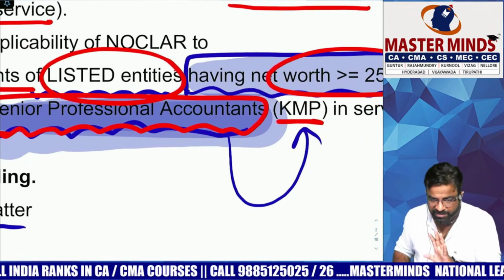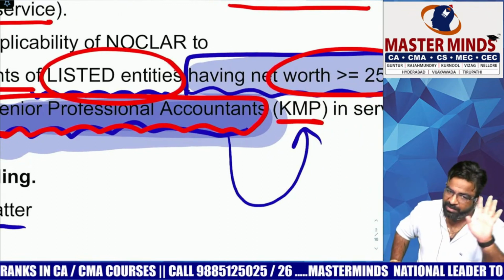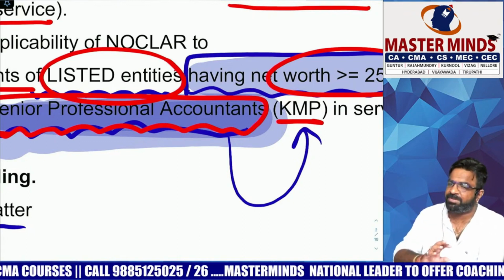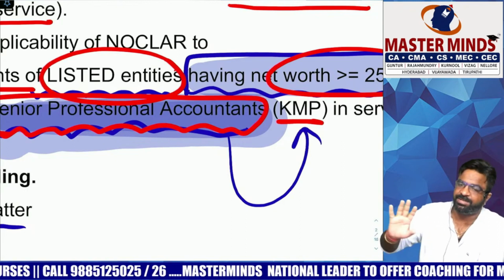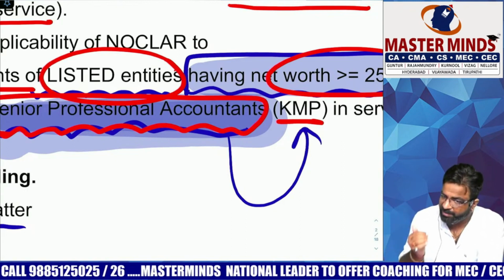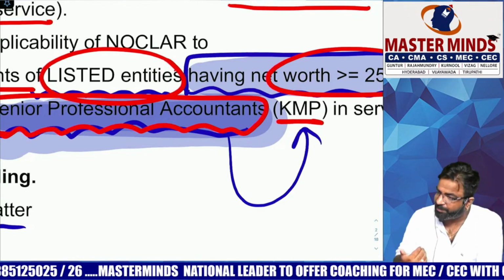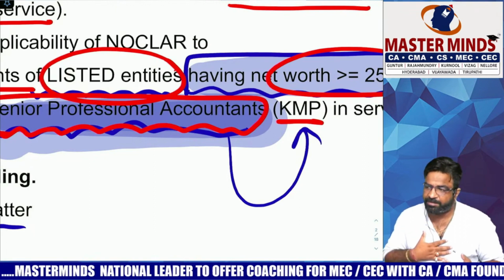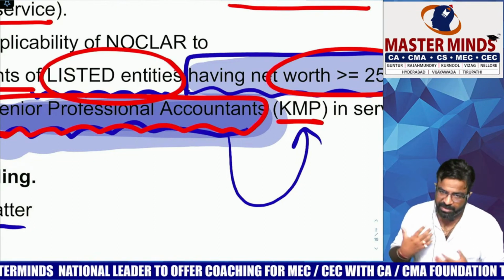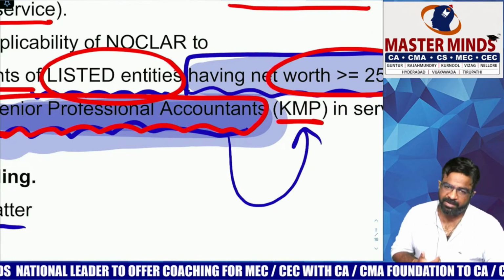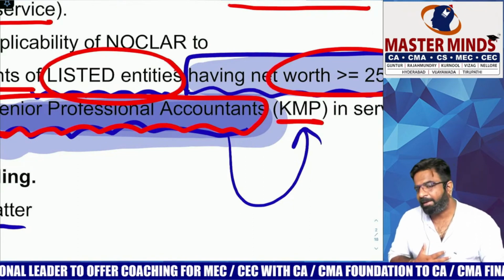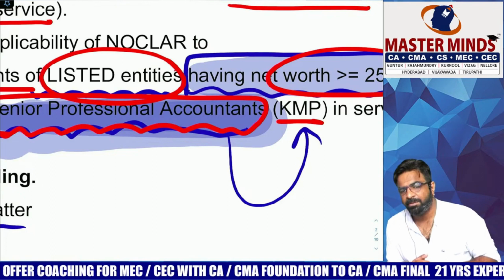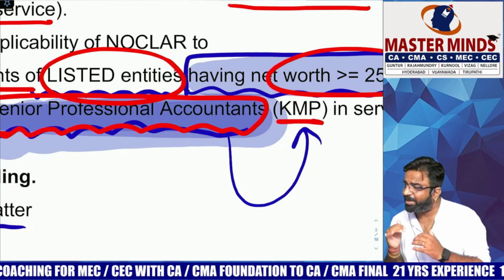KMP. This was not actually the Noclar which I taught for the November 22 examinations. In that case, ICAI had simply written members in practice and members in service of listed entities. Now recently an amendment has come in the month of February that it is now applicable only to those, a filter has been put within listed entities too. It means if I am the auditor of a listed company whose net worth is 100 crores, am I covered under Noclar or not covered? And I am a CA in service of a listed company, I am working as a director in that company, not covered. Because what should be my designation?